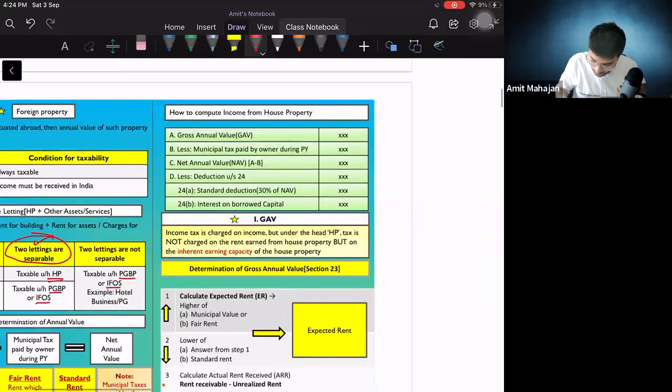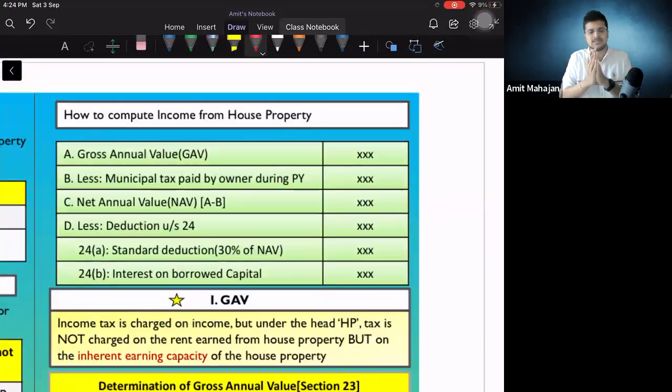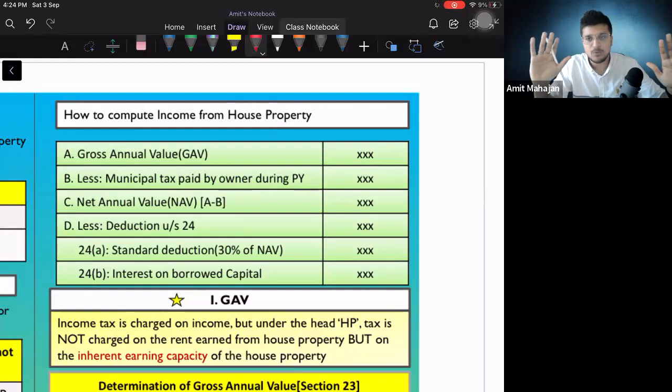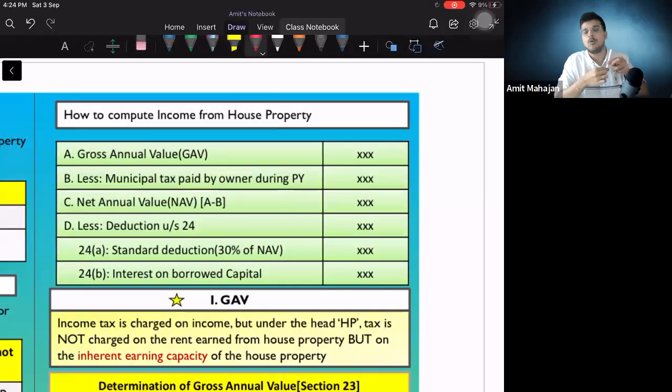उसके बाद एक पॉइंट पे आता है, how to compute the house property. See, if you solve any question of direct tax, you have to pay tax only on profits. You have to pay tax only on profits and not income. Okay, what is the meaning of profit? What is the difference between profit and income? Income is what? I sold this pen and I earned 1000 rupees. But to make this pen, I spent 600 rupees. So will I pay tax on 1000 or will I pay tax on 1000 minus 600? I will pay tax on 1000 minus 600.